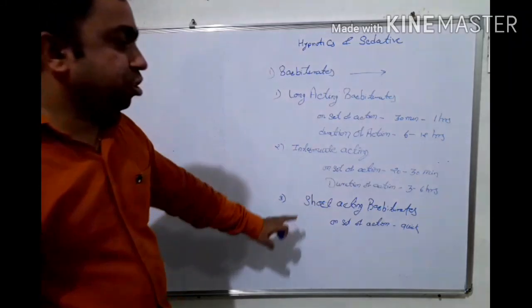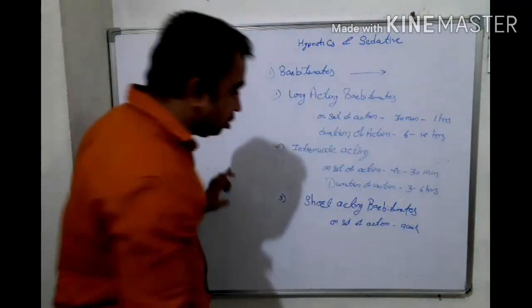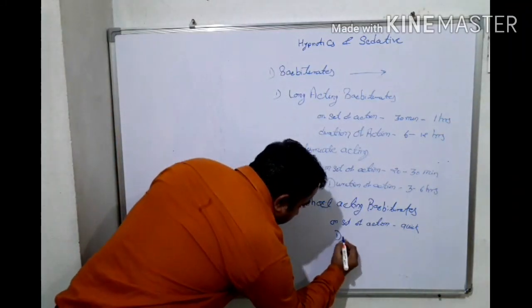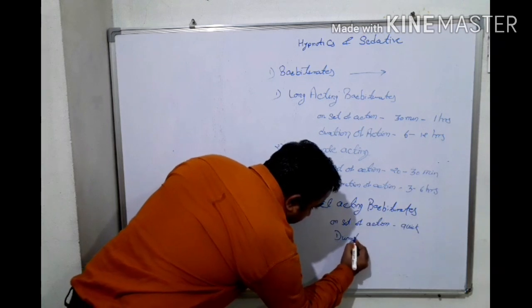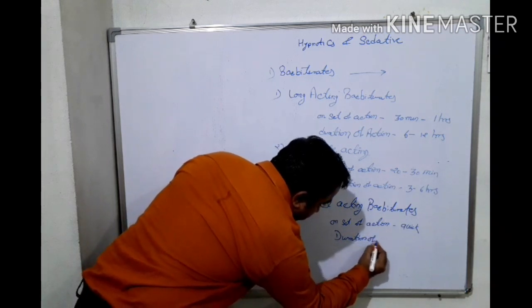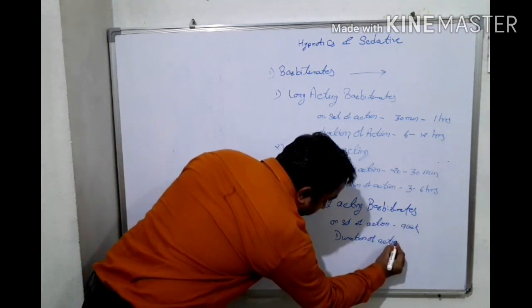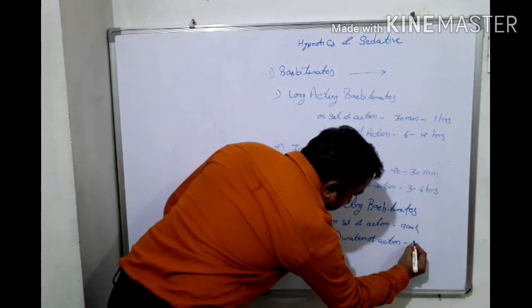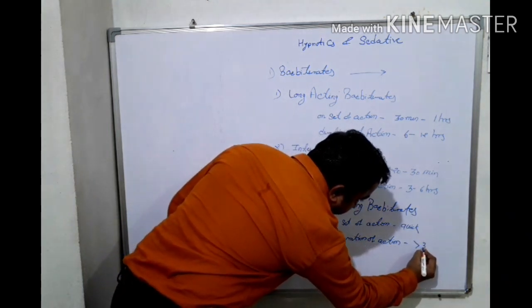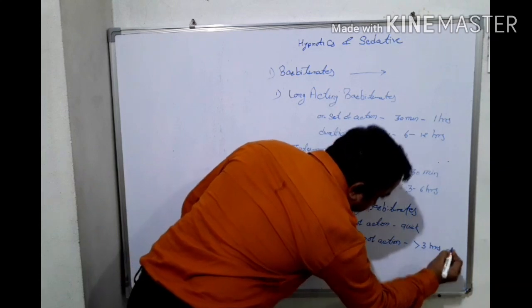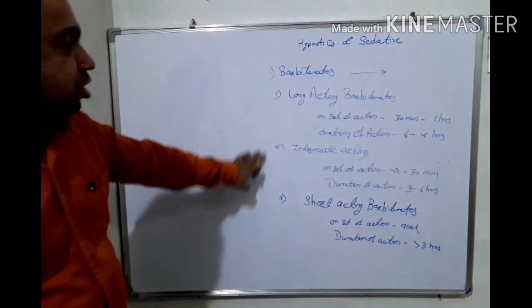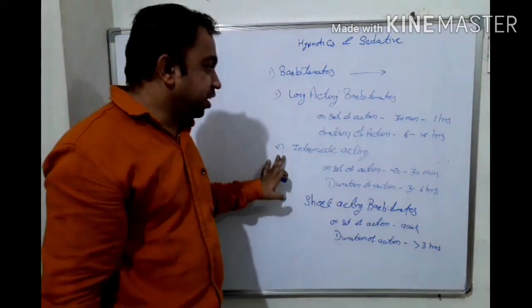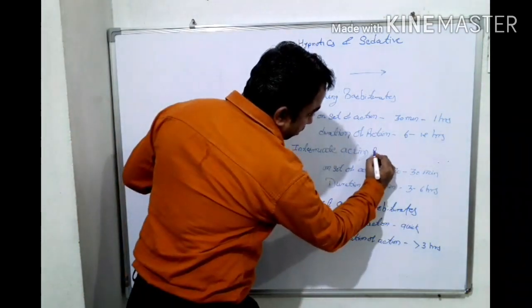And duration of action is less than 3 hours. Okay. Duration of action is less than 3 hours. Okay, this is the whole history about the long acting, intermediate acting and short acting barbiturates.